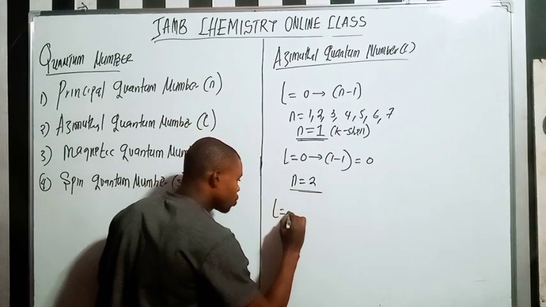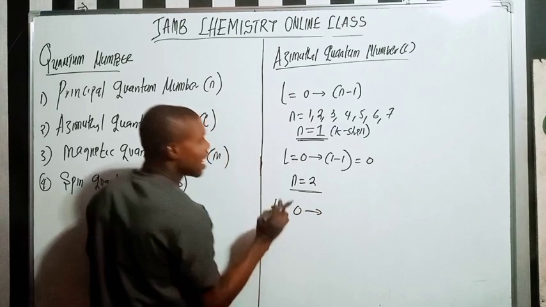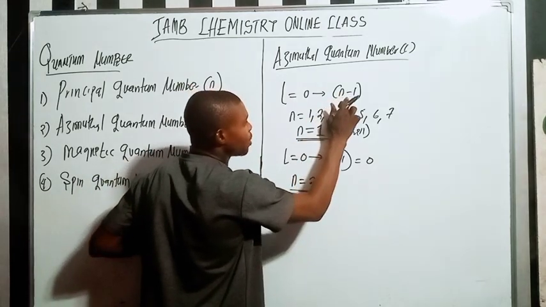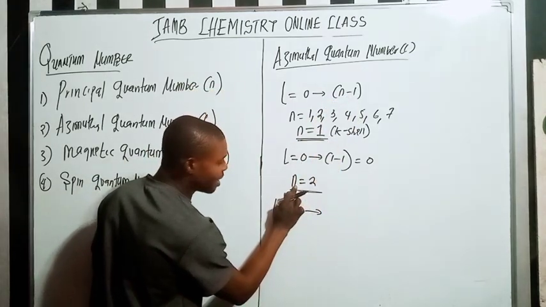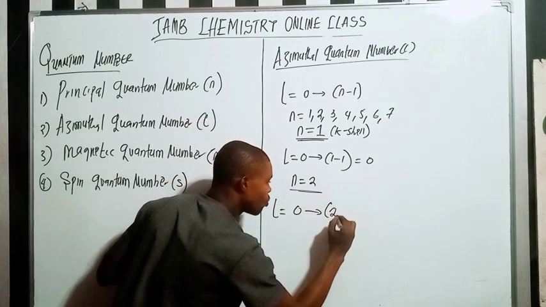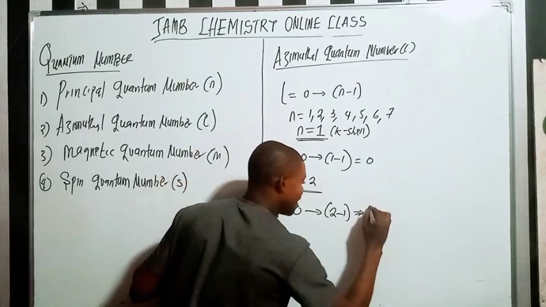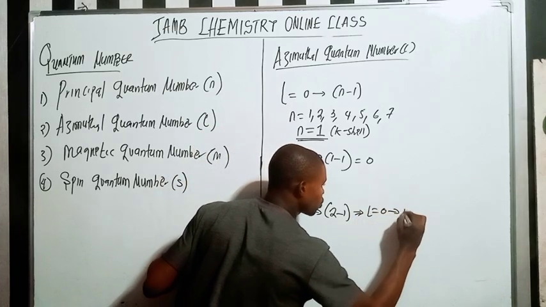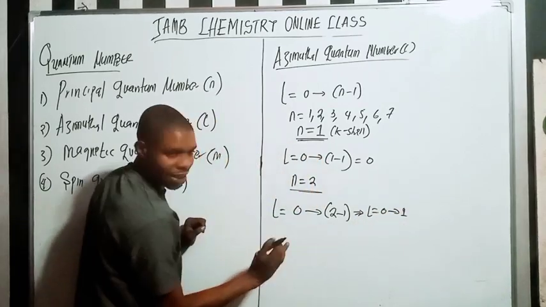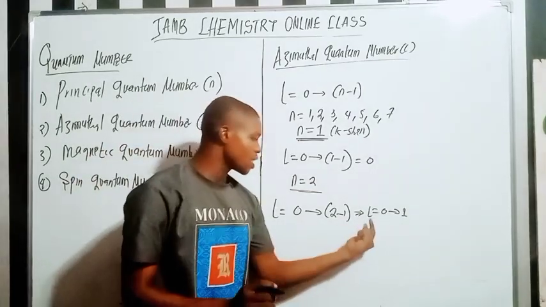L equals 0 to n minus 1, and here n is 2, so 2 minus 1. It means that my L equals 0 to 1.